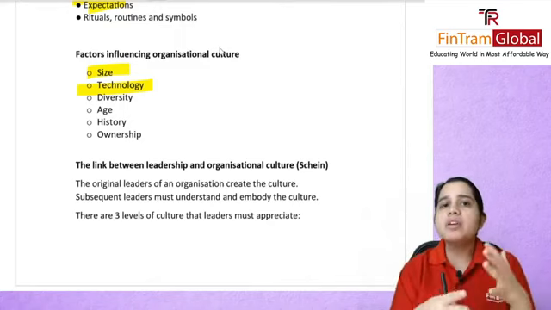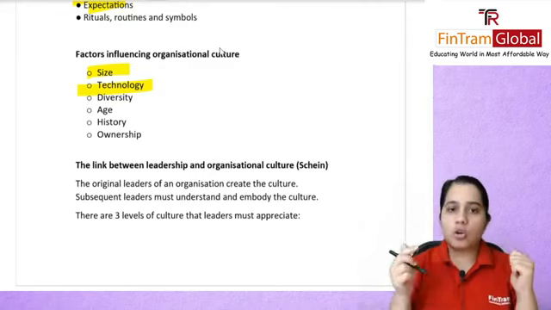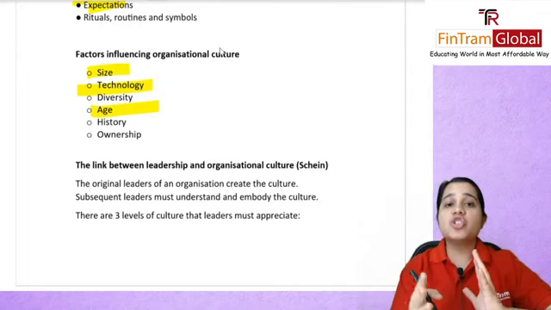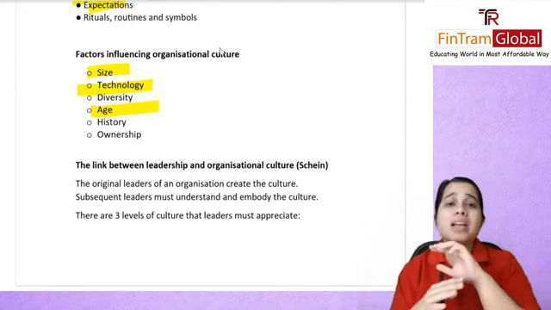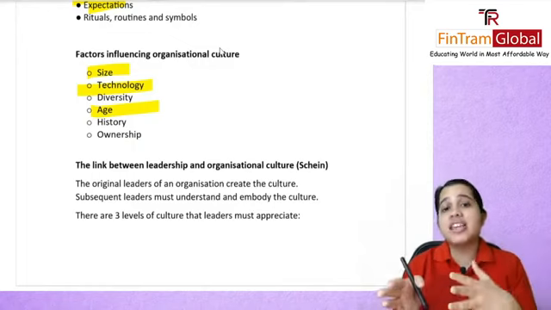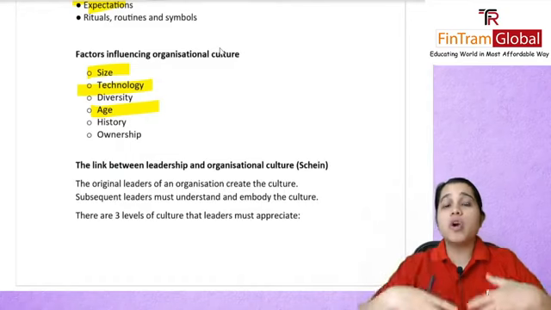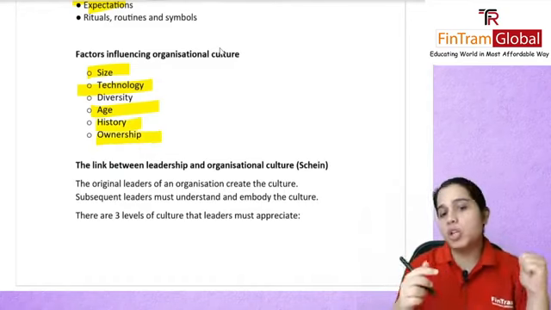Then you are not so diverse, and probably your culture will be different as opposed to a diverse organization. Age group also matters. Organizations with younger people will probably have a completely different culture from those with people of a higher age, where maybe you have stricter rules. Then there are history and the type of ownership.